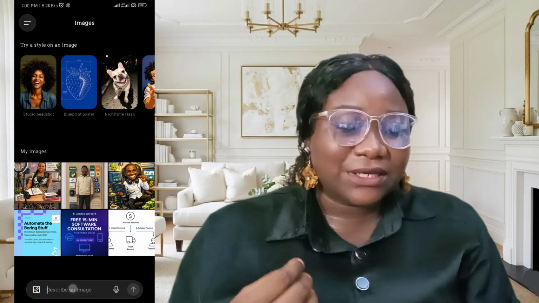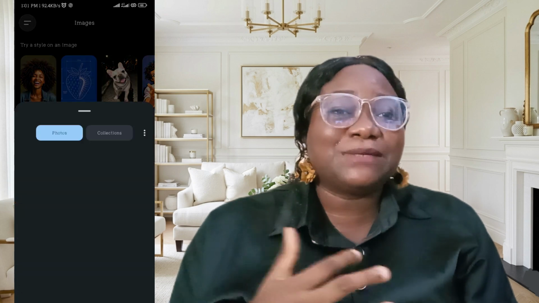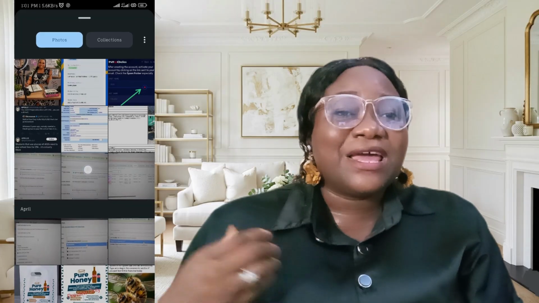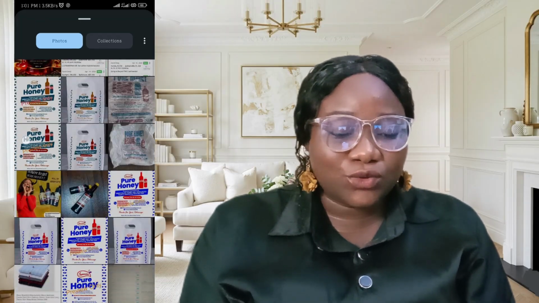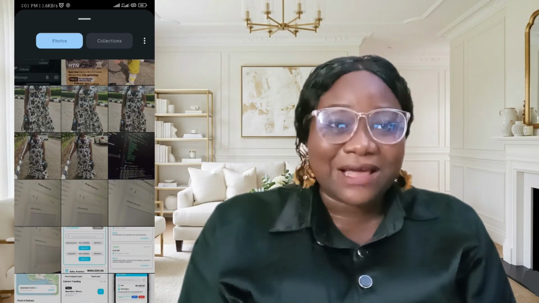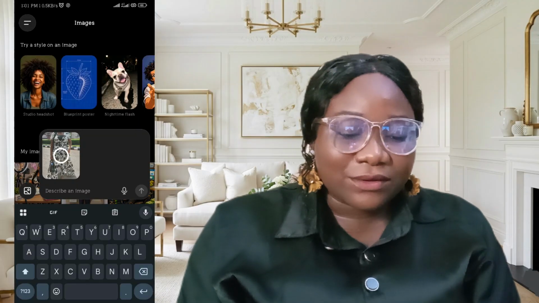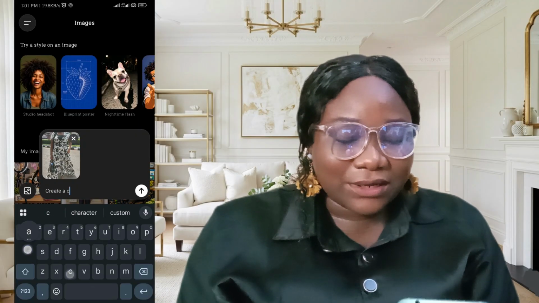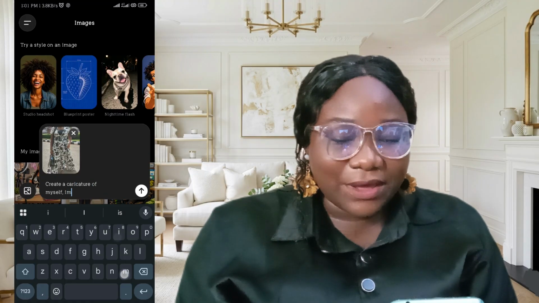So we are creating an image again, and I want to prompt ChatGPT to create something for me. If for instance ChatGPT doesn't know what I do, or for instance I'm using somebody else's account to do it, and I want ChatGPT to use my picture, and I don't want ChatGPT to use the backstory of that person's account for my account. I hope you get it. So now we're going to be editing it. Let's say, create a caricature of myself. I'm a baker.